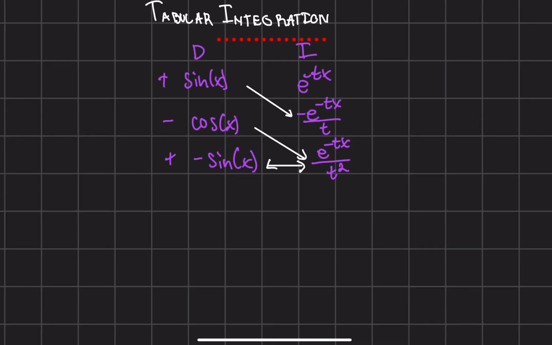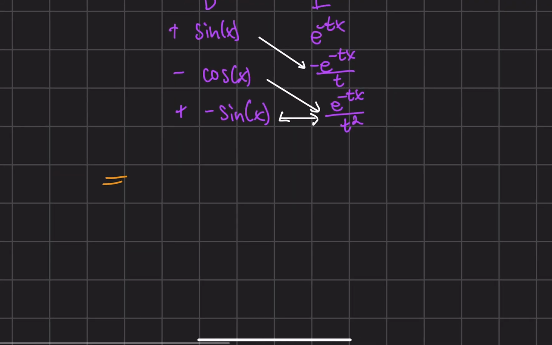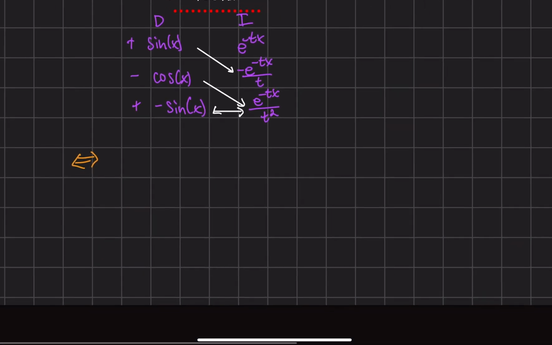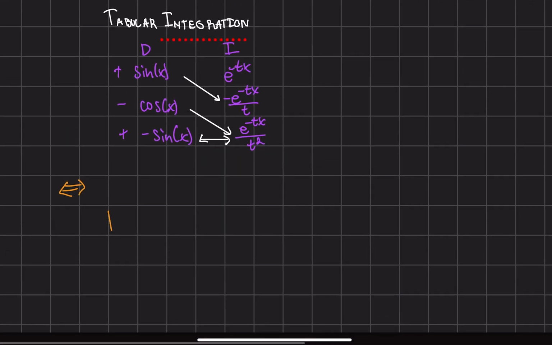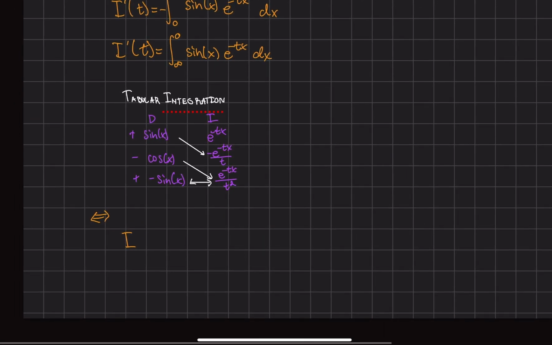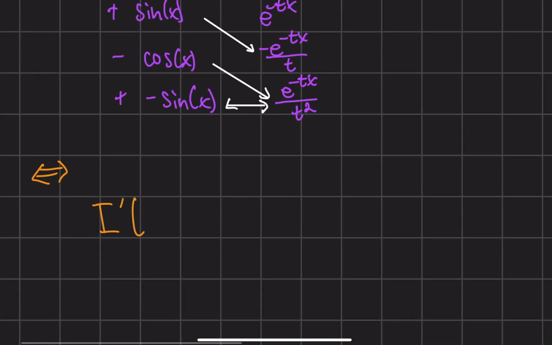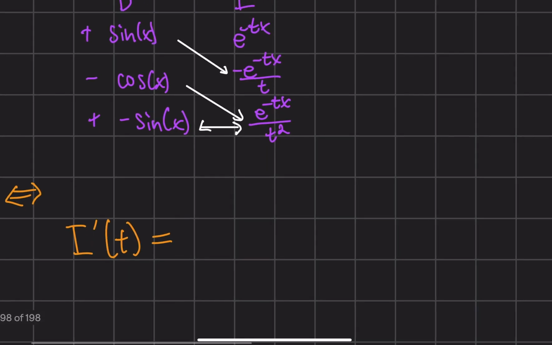So now if this tabular is correct, then we should get this implication right here, that I prime of t is now equal to this sine x.